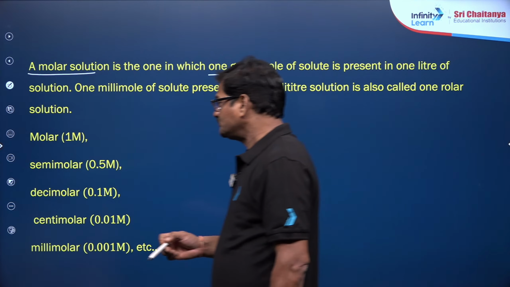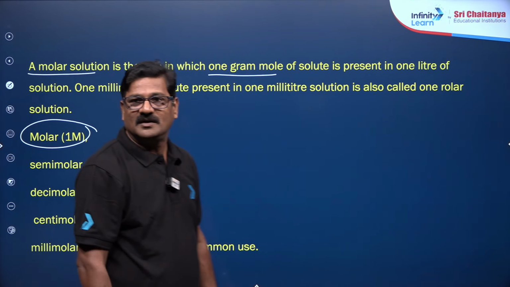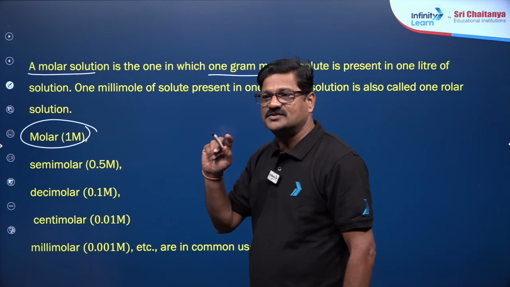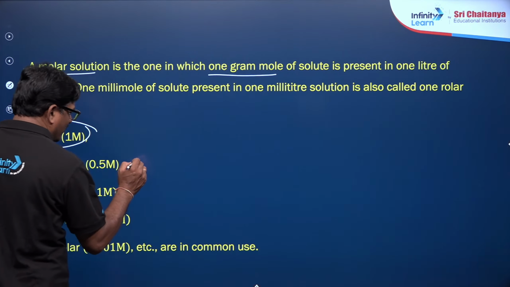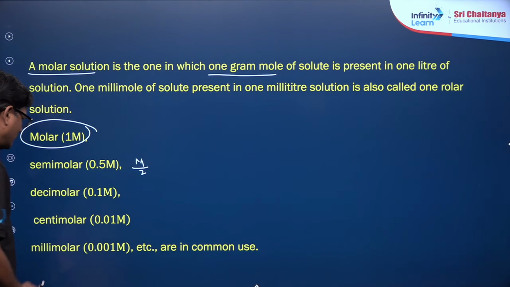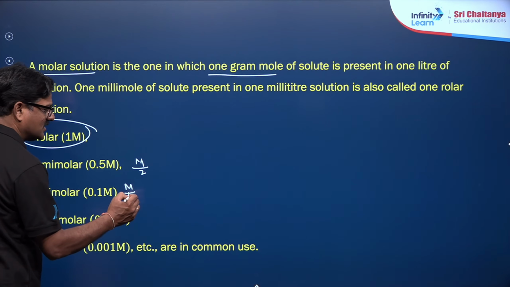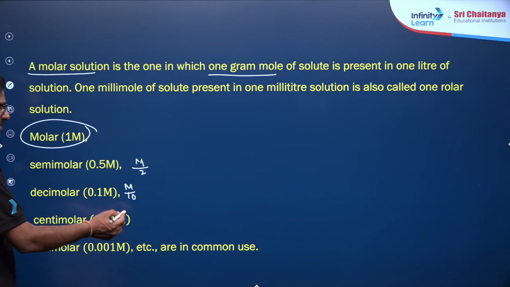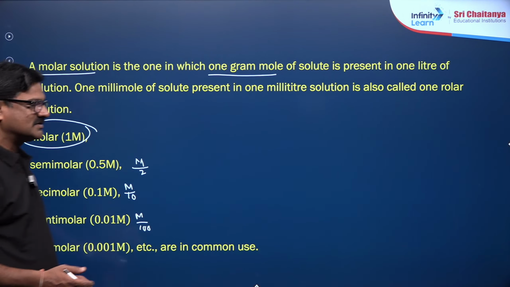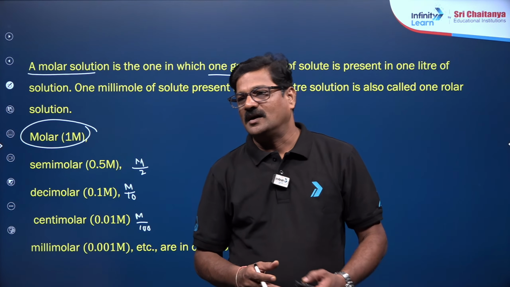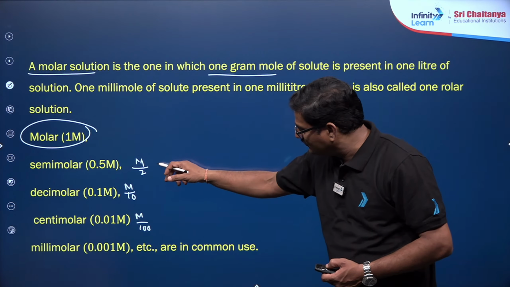So a molar solution means its molarity should be 1. A semimolar solution has molarity 0.5, and you can say M/2. A decimolar solution has molarity 0.1, and it is M/10. A centimolar solution is going to be M/100. A millimolar solution is also used commonly. Very good. So these are the terms which we need to know.